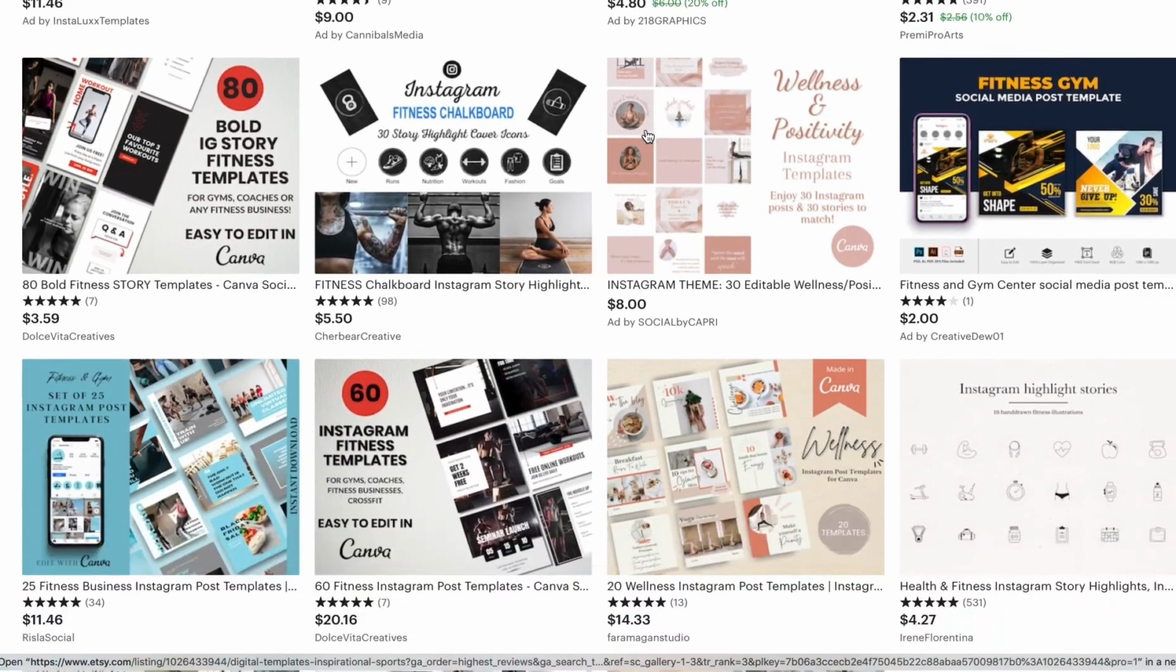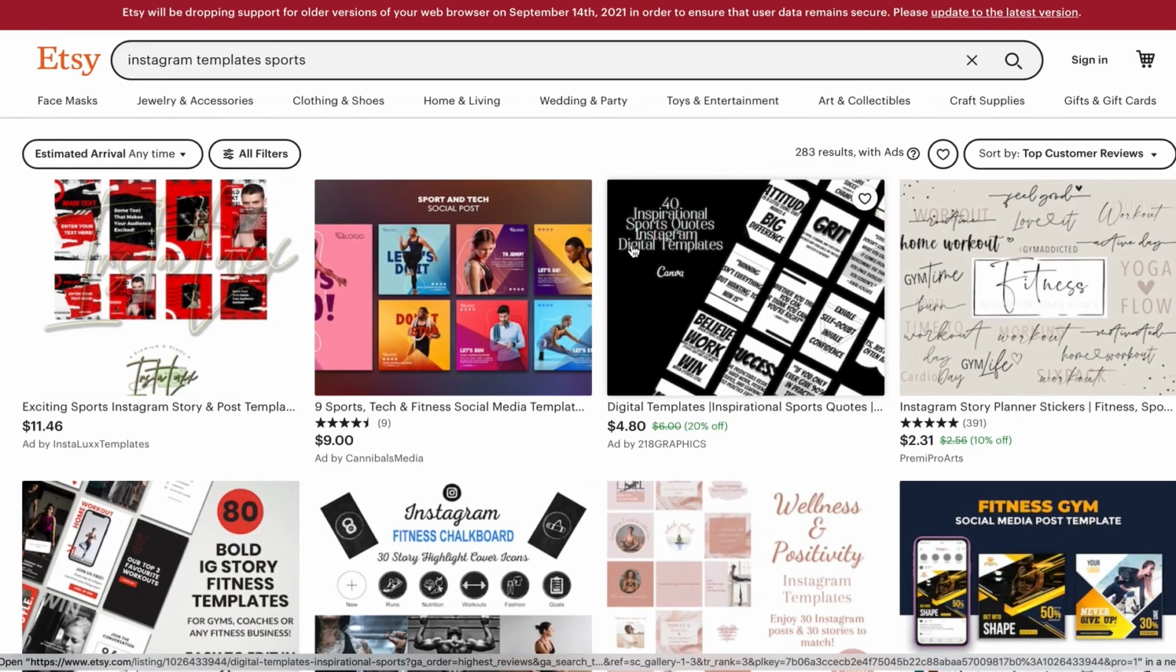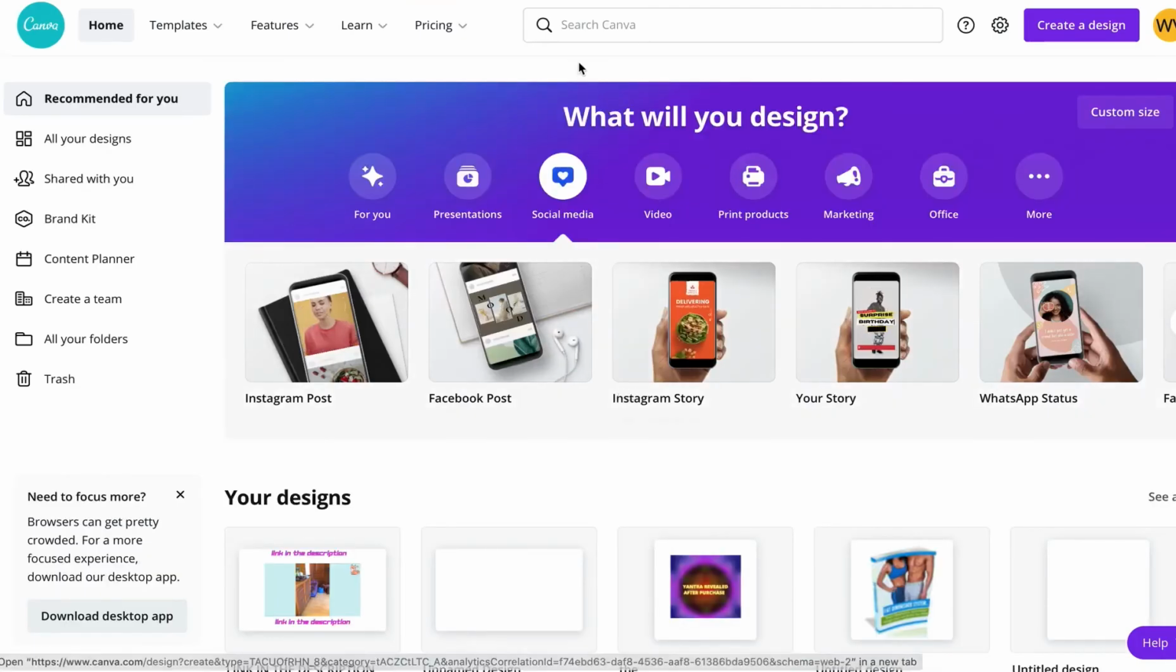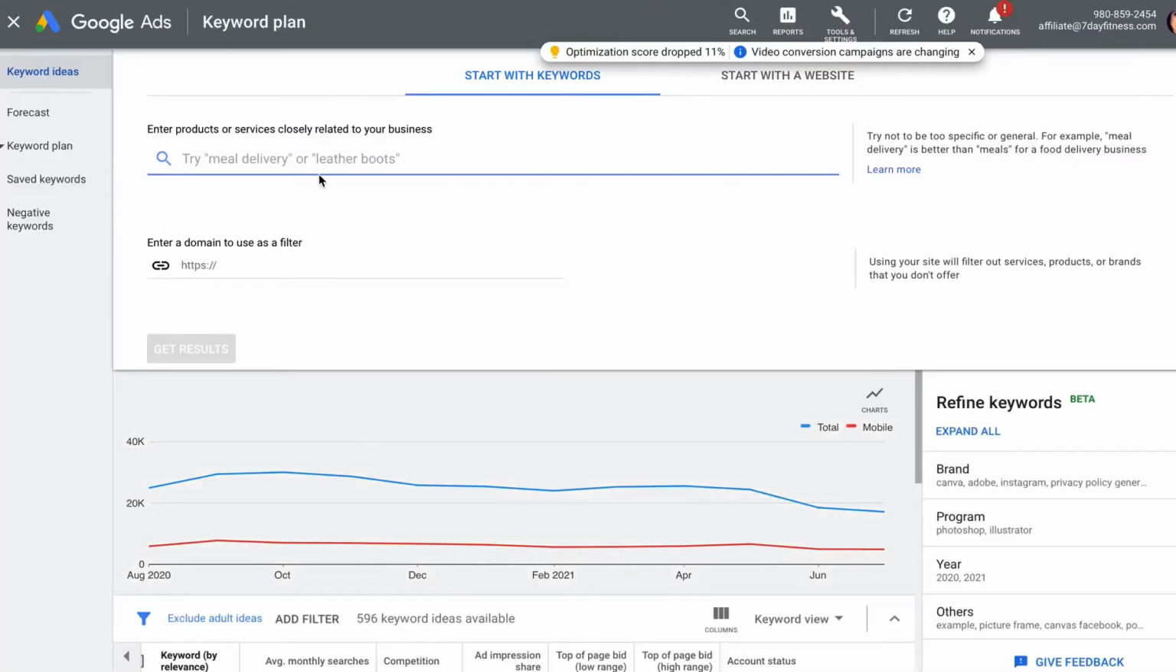$9, $4. So what I would do if I was you right now is create different templates for Instagram in all different niches and just watch the money come in. Listen, you can do this. Go to Canva, get started, use the Google Planner for keyword ideas and start making money right now.